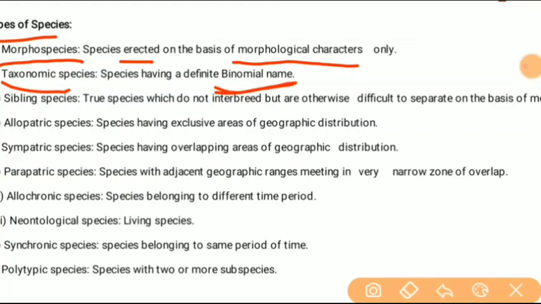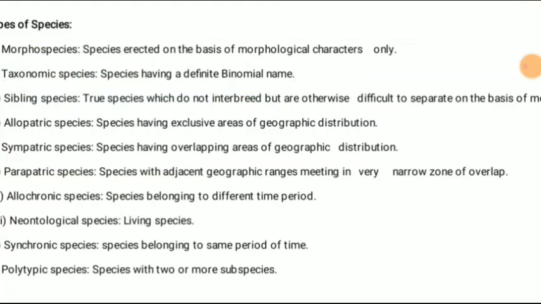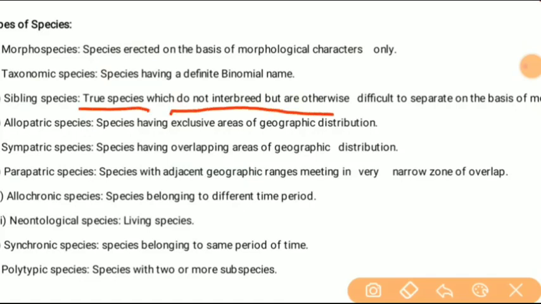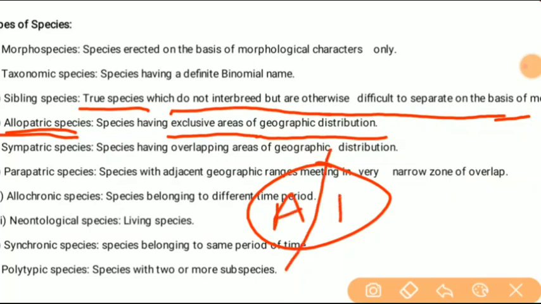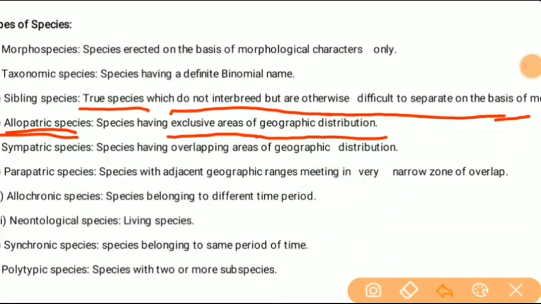And sibling species. Sibling species means true species which do not interbreed but are otherwise difficult to separate on the basis of morphological character. Allopatric species have exclusive areas of different geographical distributions. For example, this is the geographical area and this is distributed by this. So species A and species B. This is the allopatric species.